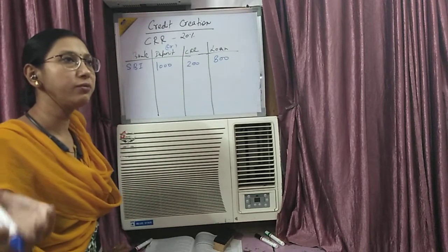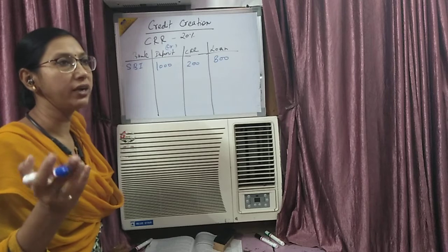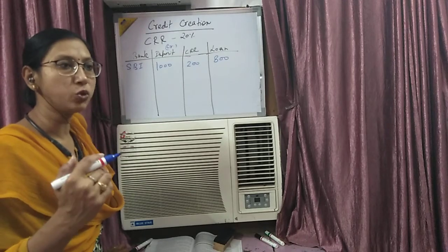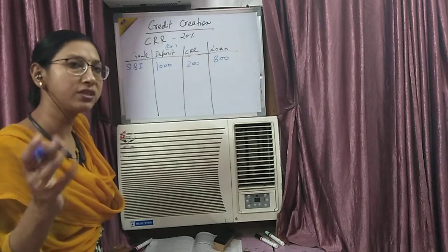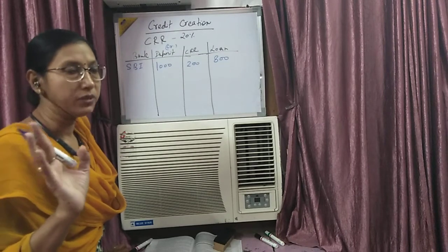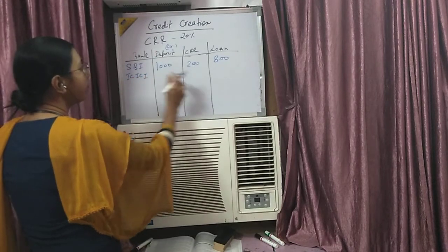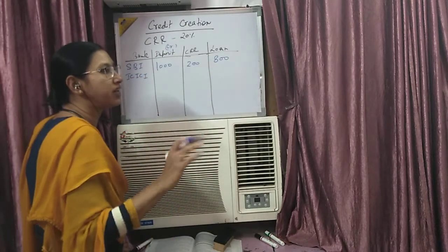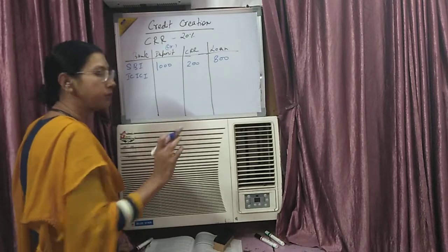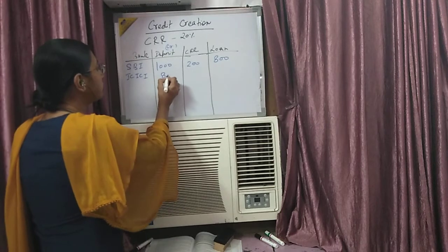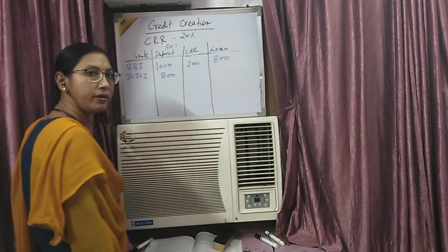Now suppose another person, Mr. B, who has an account in SBI, has taken this 800 rupees. He has to give this amount to Mr. C. Mr. C has his account in ICICI. So whatever cheque of 800 rupees Mr. B has given to Mr. C, Mr. C deposited in his ICICI bank. Now the initial deposit of ICICI is 800.